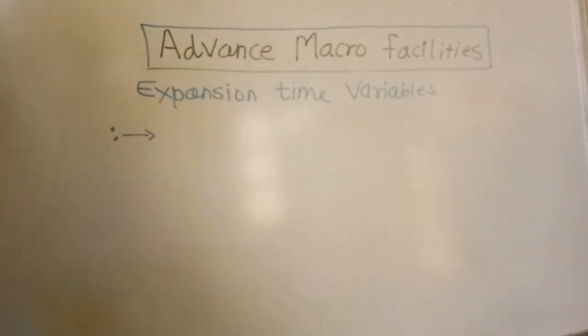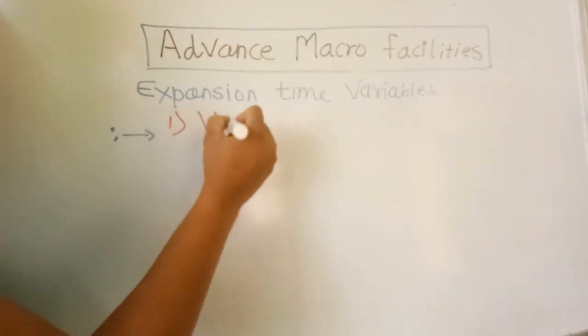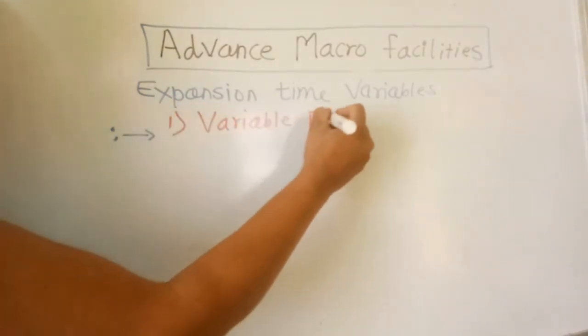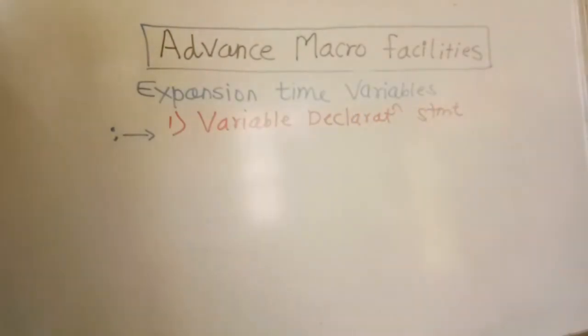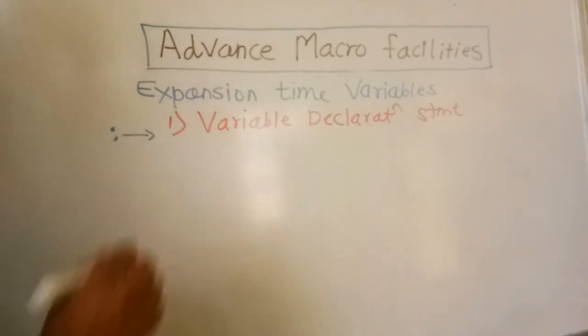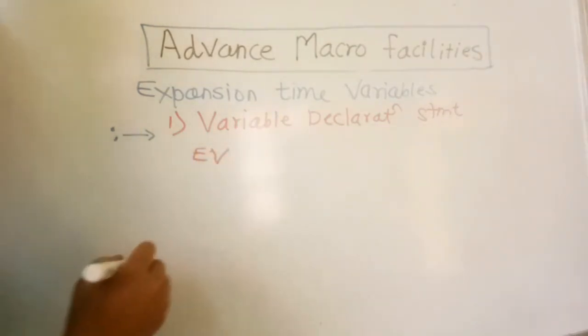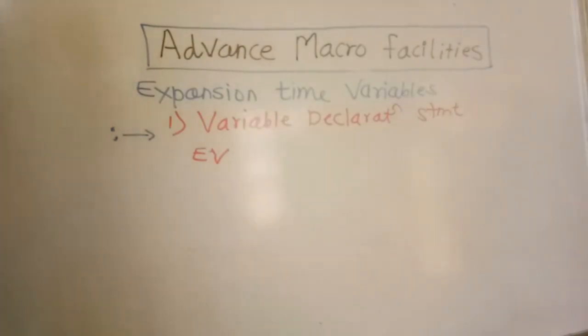So first we will see what the variable declaration statement is. These variables are called expansion time variables because they are only used in macro definitions. They are actually used in the macro definitions, meaning where you actually have to replace the values. There are two types of expansion time variables, and their names are local and global variables.